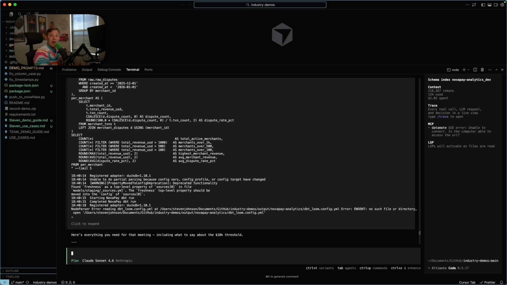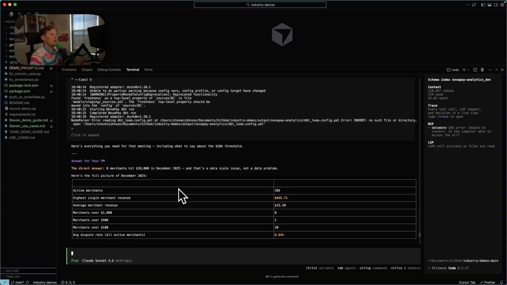So first off, the answer to the question the project manager gives is like, nothing. But it doesn't just stop there. It actually digs further and says, hey, we want to make sure we give them an answer, because just saying there isn't anything isn't a good enough answer for data people. We want to make sure that we give them the best answer possible. So it says, here's everything you need for that meeting, including what to say about the 10K threshold. The direct answer is 0. That's a data scale issue, not a data problem.